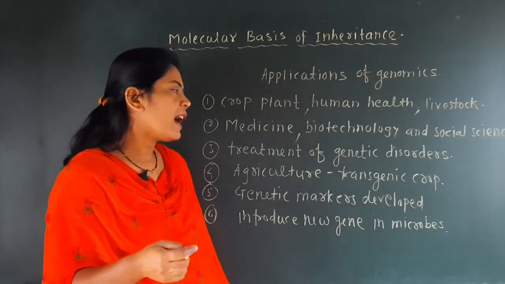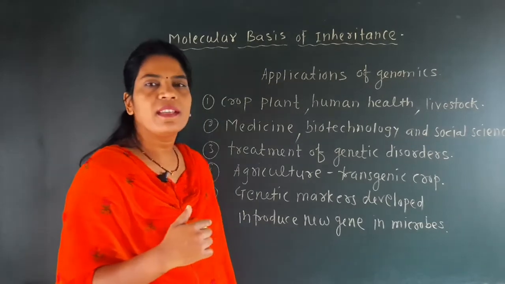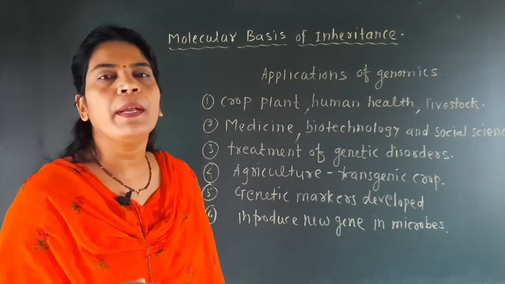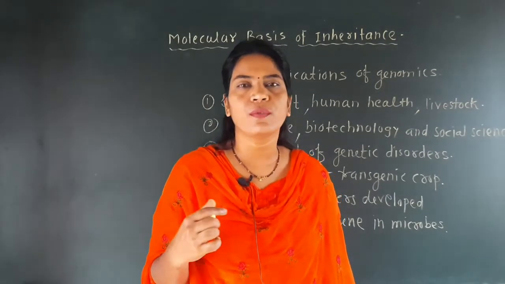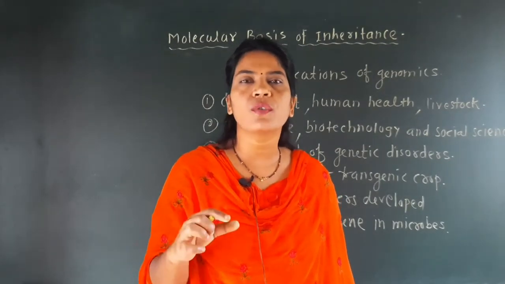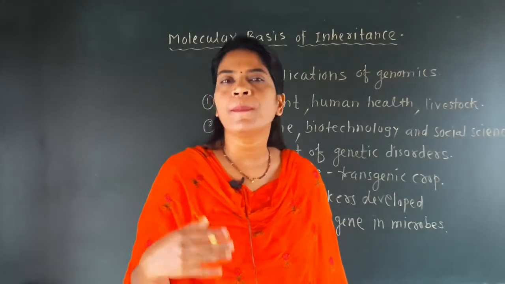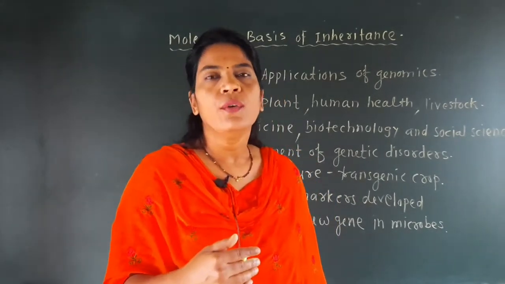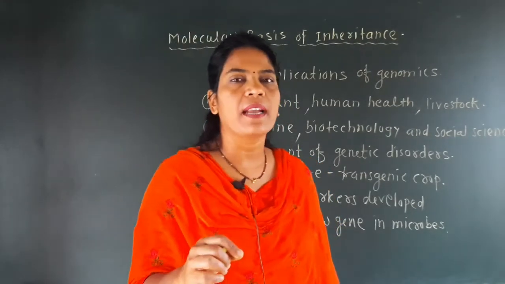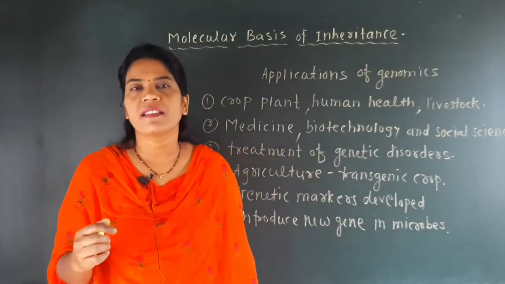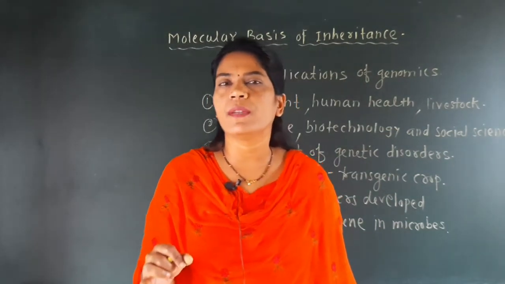Next one is that in agriculture, the use of genomics is that there will be development of the transgenic crop. You know what a transgenic crop means? Transgenic crop means such a crop in which a foreign gene is added for improvement of its yield. If any foreign gene is added in any plant, then that plant is called a transgenic plant, and a transgenic plant is always developed to increase the yield of that crop.